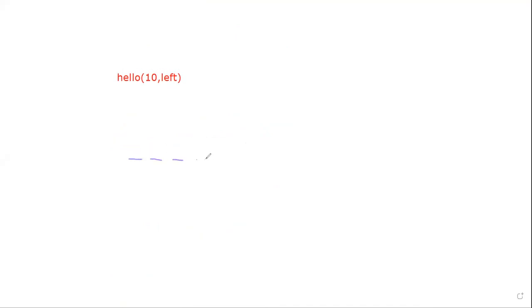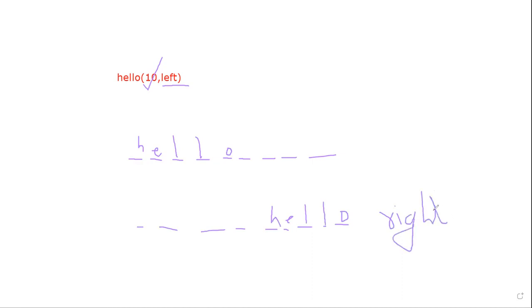1, 2, 3, 4, 5, 6, 7, 8, 9, meaning total 10 spaces. This is done. Now the value must be displayed from the left side, so HELLO. This is what is called left alignment. If it is right alignment, again 10 spaces will be there, I'm not counting 10, but the value will be something like this: HELLO. This is right alignment. Clear? Right and left? Yes, ma'am. Thank you.